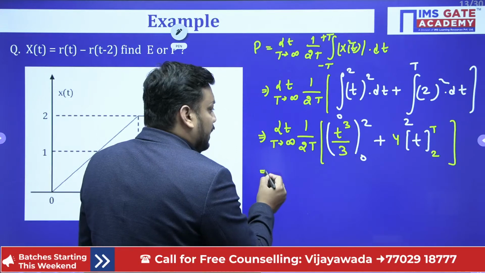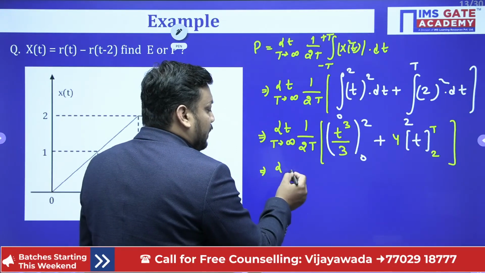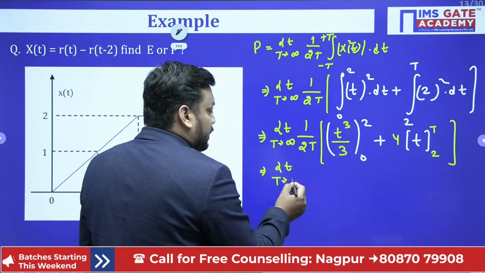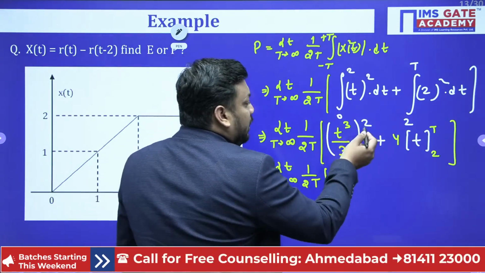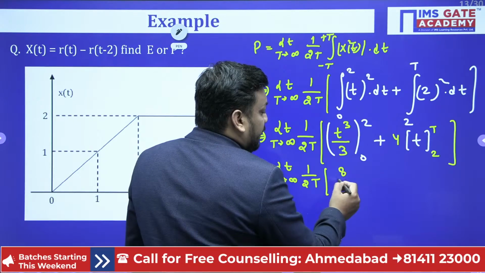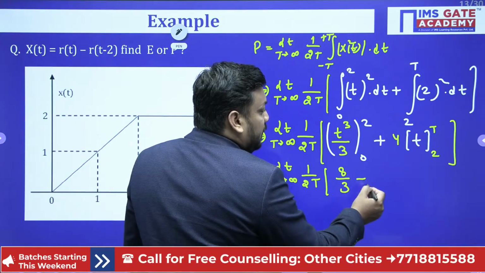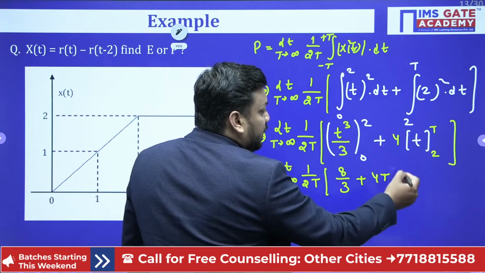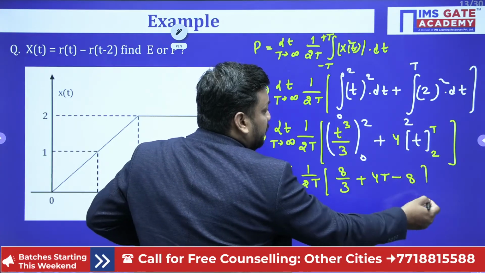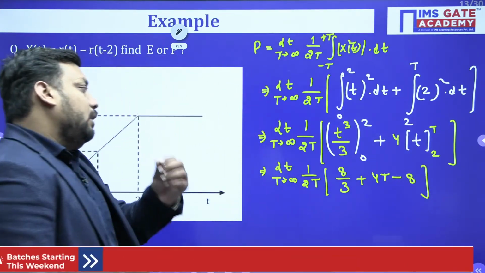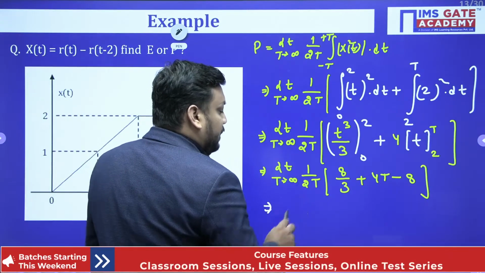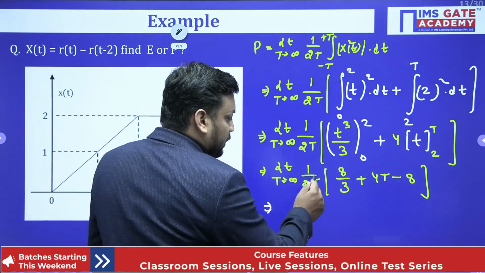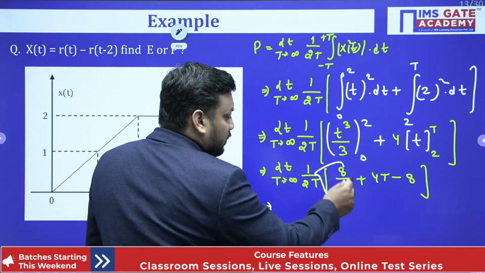Now you should also tell me, sir, when you apply the limit, what you will get. You will get limit T tends to infinity 1 upon 2T, and here 2 cubed, that is 8 by 3, plus 4 times (T minus 2), so 4T minus 8. Now students, tell me, when you apply the limit T tends to infinity, something upon infinity is 0. So this term will give you 0.